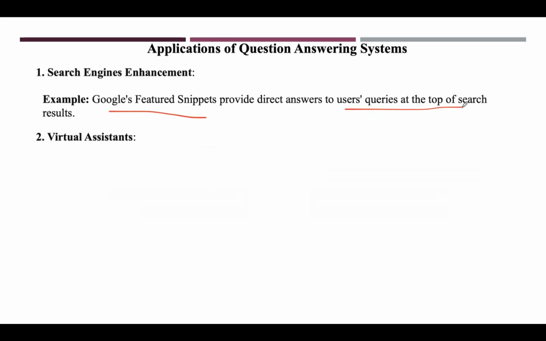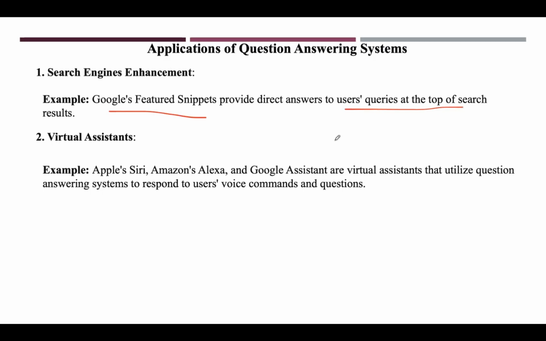The second one is virtual assistants. We know a few examples like Apple Siri, Amazon Alexa, and Google Assistant. These are the virtual assistants which mainly utilize question answering systems to provide answers to user questions or voice commands. They can provide information, set reminders, control smart home devices, or perform various tasks based on user queries.